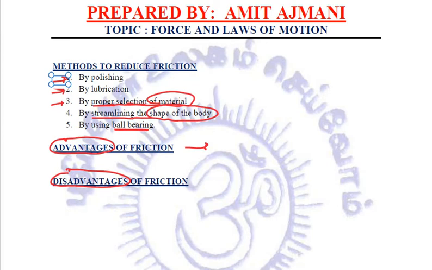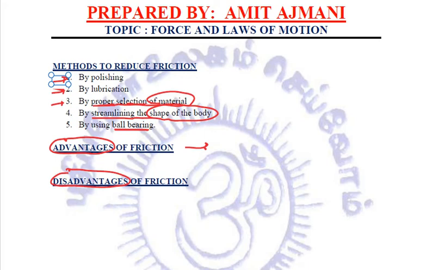In this chapter, the chapter has been divided into two parts: force and laws of motion. We talked about force, the effects of force, and the various types of forces, that is balanced, unbalanced, contact and non-contact forces. We studied about torque, its SI unit. We need to relate which of these are vector quantities and scalar quantities. Force and torque, they both are vector quantities.